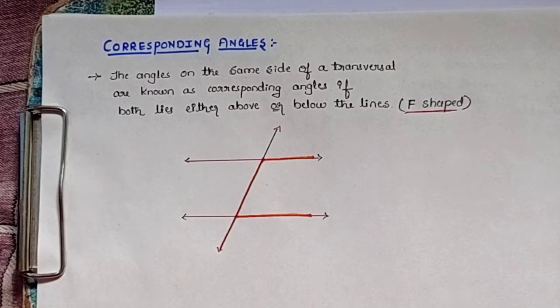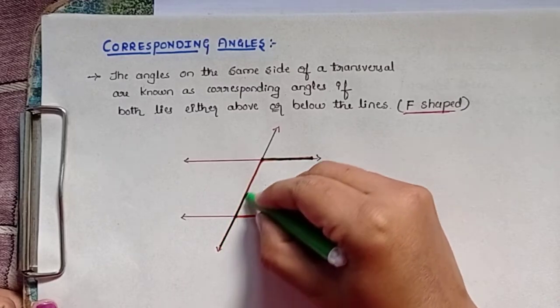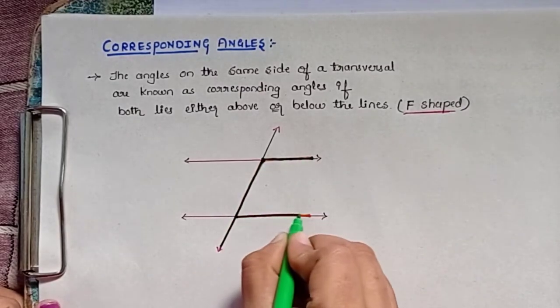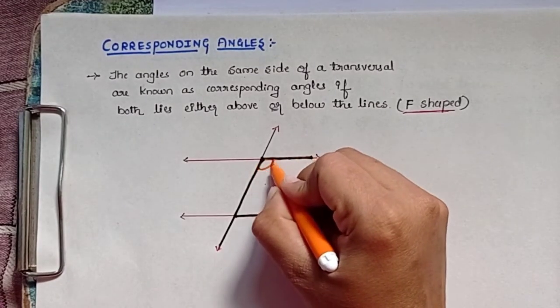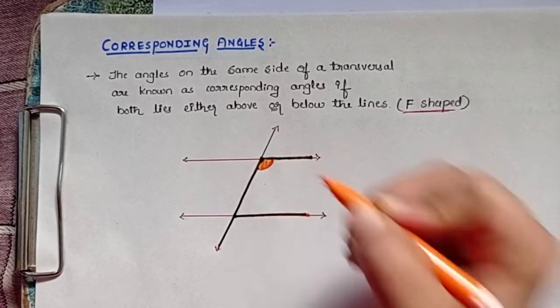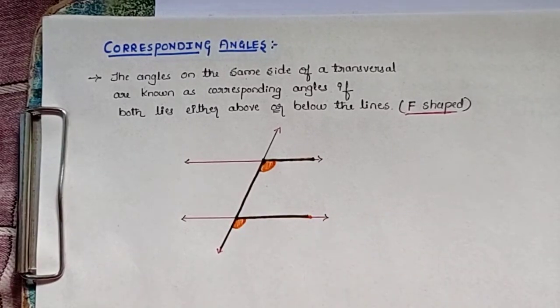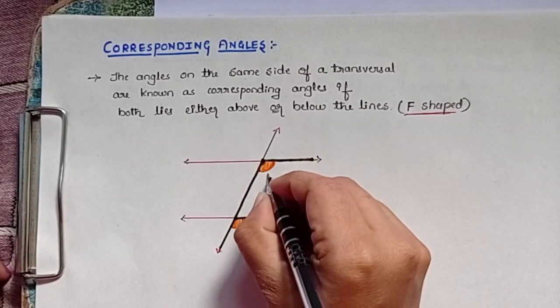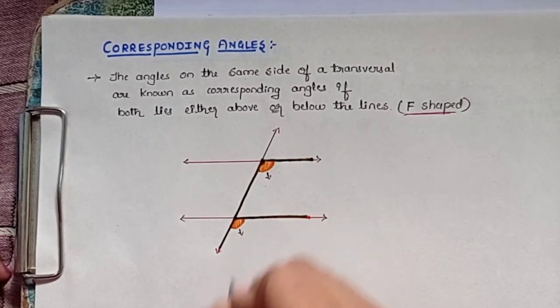I will use green color. Here you can see the F shape, and you can have one angle here and one angle here. Or else you can say that the angles which are facing on the same side, the same face, like this angle is facing down and this angle is also facing down.